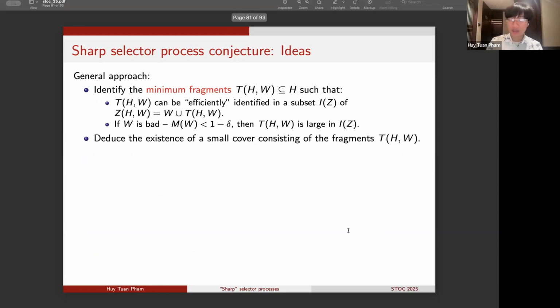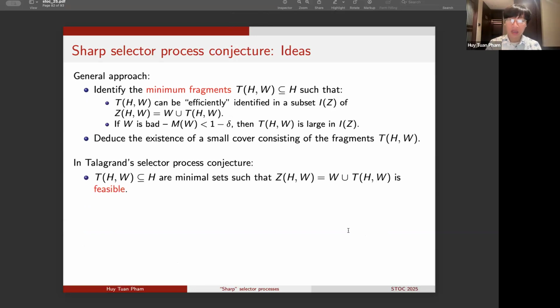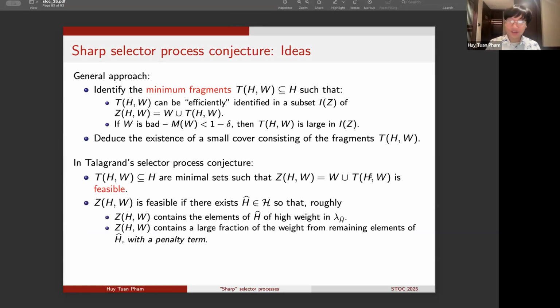So in the case of the Talagrand selector process conjecture, the overall scheme is fairly similar. So we'll let T be minimal subsets of H so that the union Z, which is the union of W and T, satisfies a certain important feasibility condition. And now this feasibility condition, as I mentioned, will need to be defined appropriately so that we can efficiently identify the set T inside Z whenever M of Z is large and M of W is small.